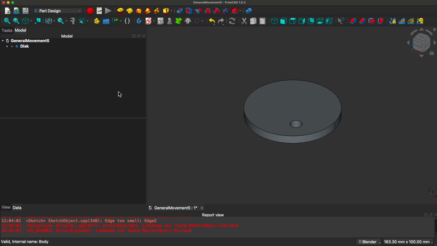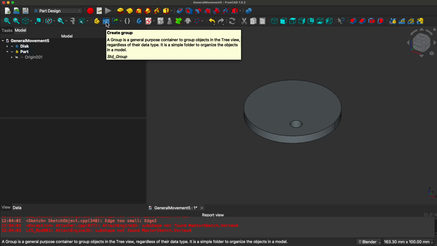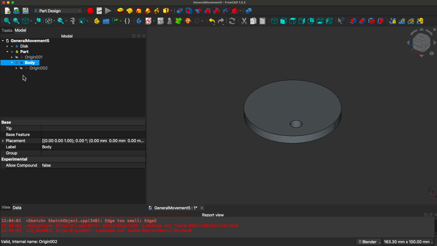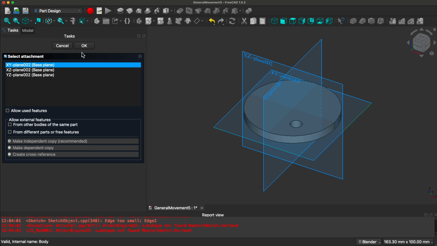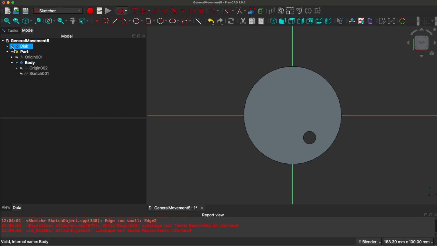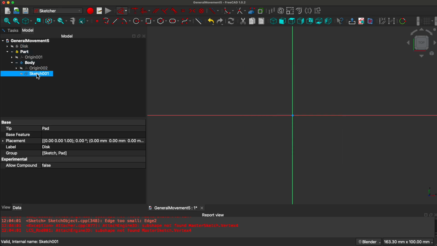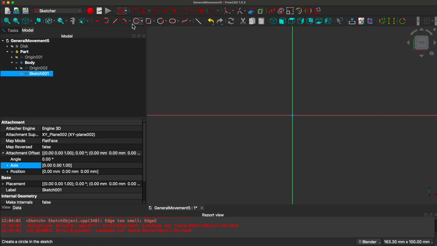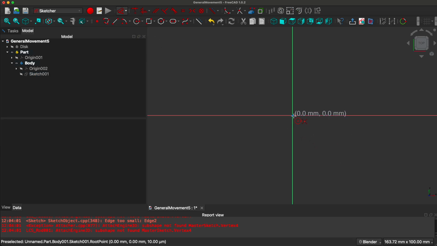Now we're going to have something that goes left and right, so let's create another part, create a body, and create a sketch in the XY plane. Let's go to the model and hide the disk for now. Let me show you how to make a cylinder the hard way.